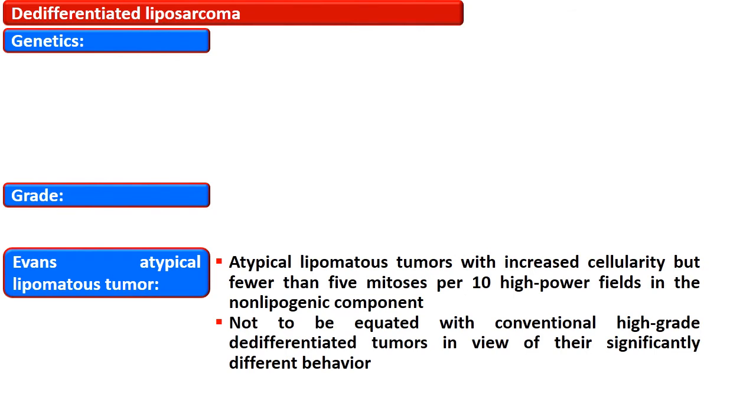The atypical lipomatous tumor is a tumor with increased cellularity but fewer than 5 mitoses per 10 high power fields in the non-lipogenic component, and it should not be equated with conventional high-grade dedifferentiated tumor in view of their significantly different behavior. This is a photomicrograph showing a dedifferentiated liposarcoma, which is composed of hypercellular proliferation of spindle cells without evidence of any lipogenic differentiation.